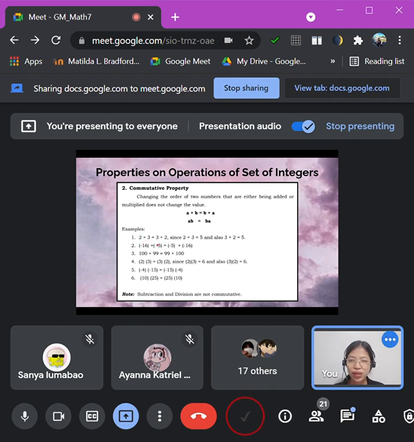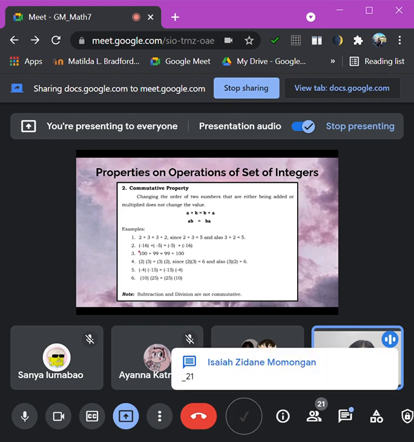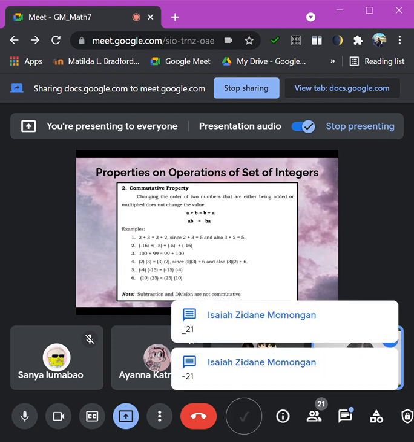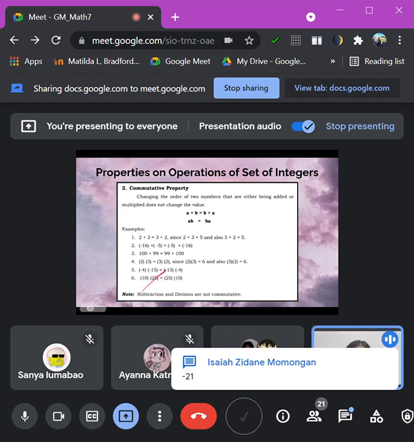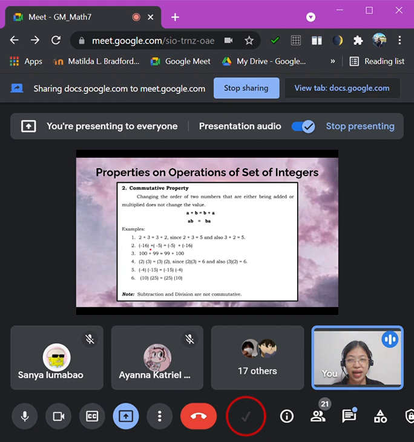They have the same sign and it's addition. What is the answer here? Okay, we have from Umongan, that is negative 21, which is correct.